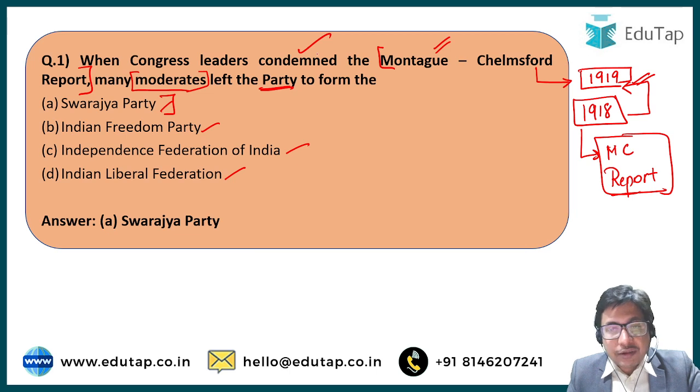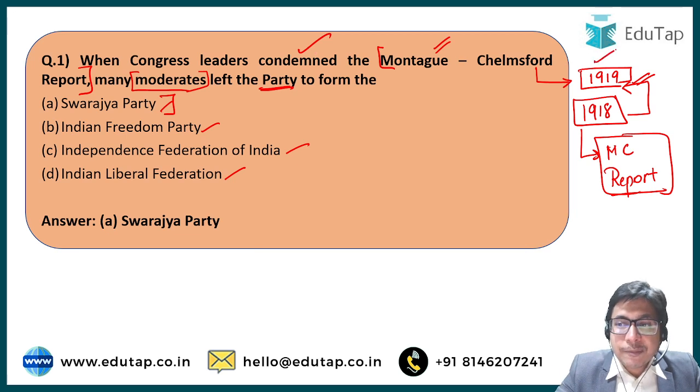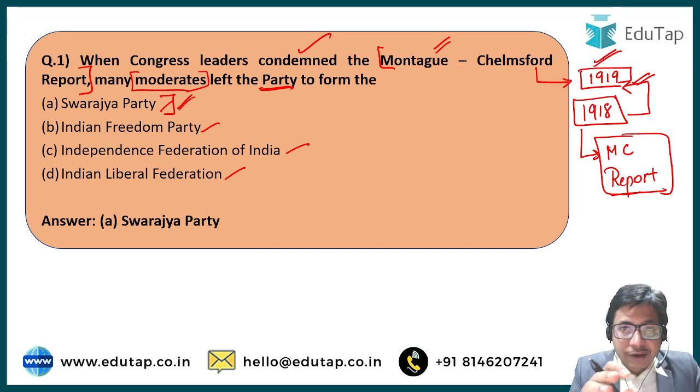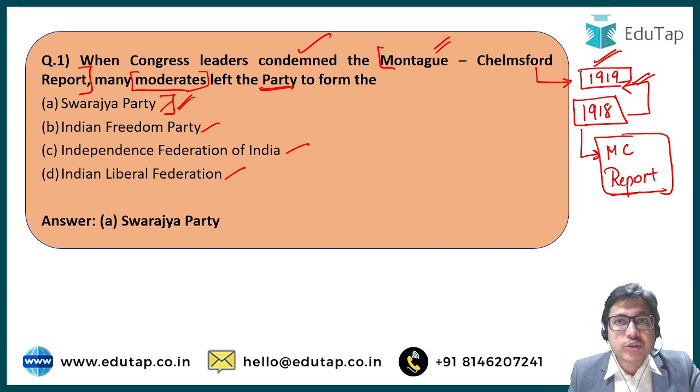After the Swaraj Party was formed separately, Chittaranjan Das ji was the leader of the Swaraj Party, and Motilal Nehru was the first secretary, and these were the two important and tallest leaders of the Swaraj Party. Then they contested elections formulated according to the provisions of the 1919 reforms. They also gained entry into various legislatures, of Bombay, Madras, Punjab, and northern provinces, and therefore the Swaraj Party had marginal success in attaining electoral autonomy from Britishers after the 1919 reforms, right? So this is a very important organization. You should be revising more and more about the Swaraj Party and the leaders associated with it, right?